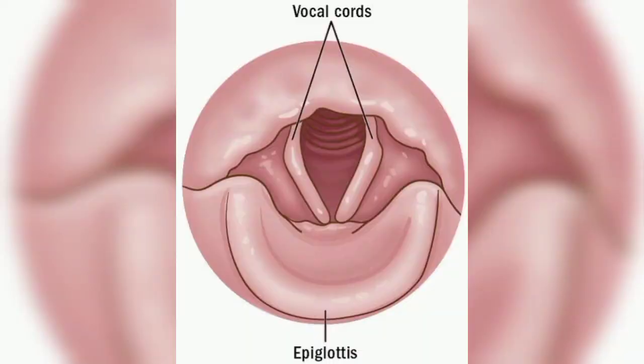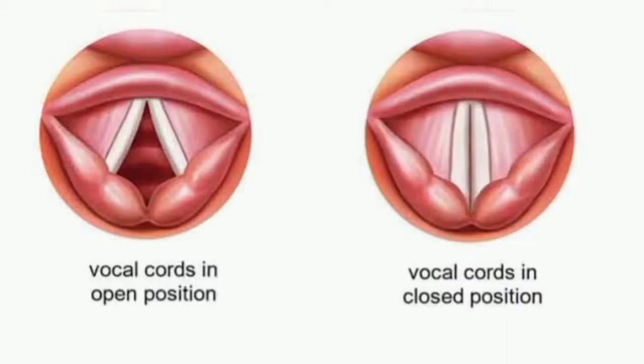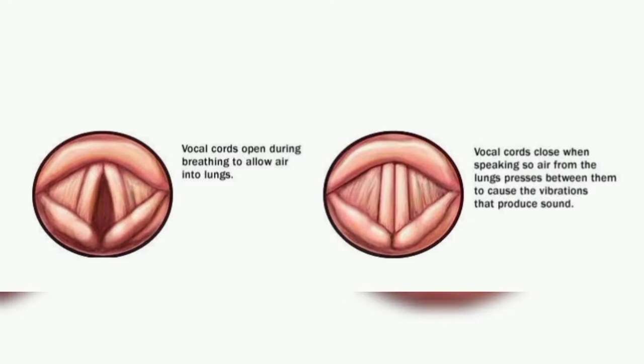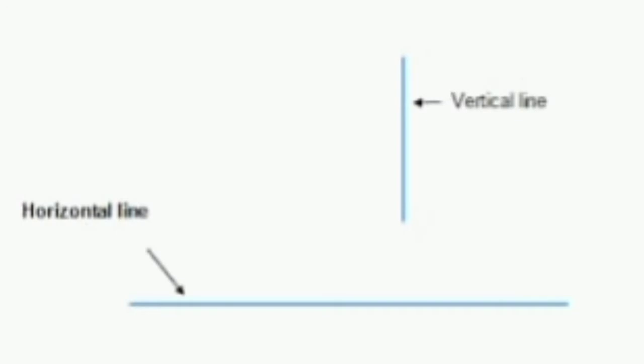This is the vocal cords and epiglottis. Open position, closed position of vocal cords. See, vibration also you can see over here. Horizontal line and vertical line. The vocal cords in the larynx can be open and closed. When the vocal cords come very close to each other, the glottis is shut. There is no opening. It is shut completely.